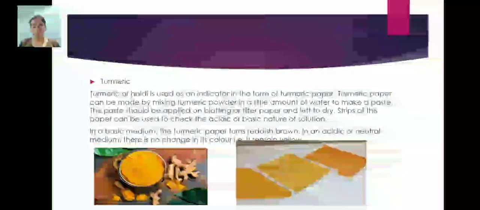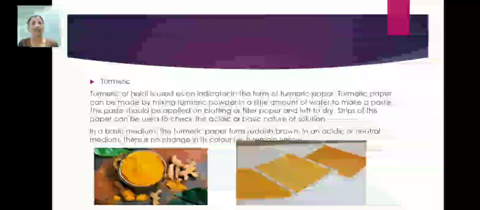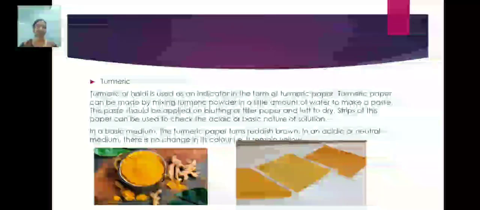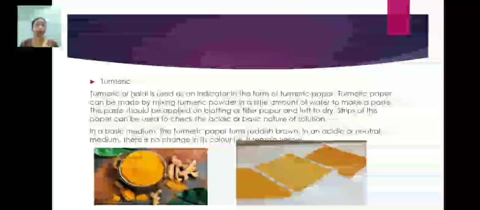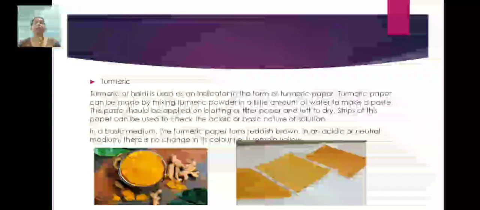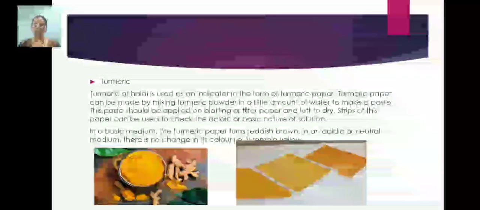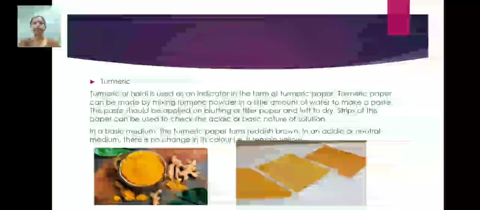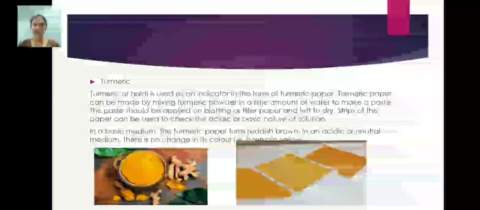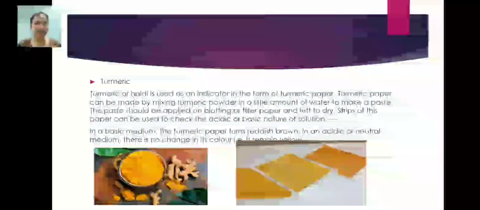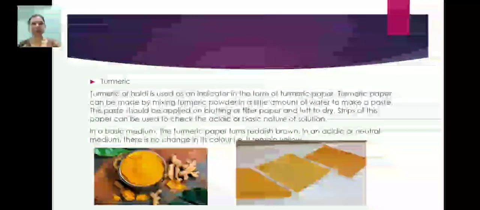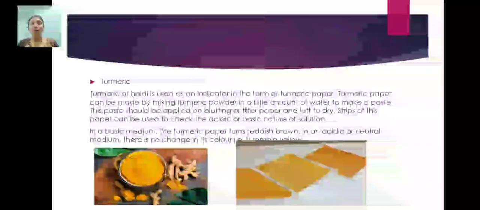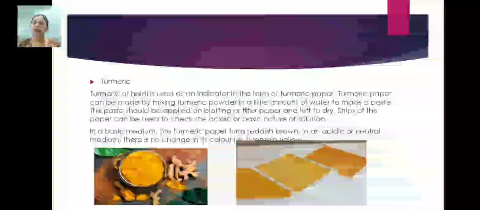Now we will move towards the next indicator, that is turmeric. What is meant by turmeric? Of course, haldi. Everyone knows about it. This turmeric has very high medicinal value. You should use it freely in your food, in your diet. Haldi wala doodh. Now we are facing the pandemic due to COVID-19, and all students might have the idea about this haldi wala doodh. If you drink haldi wala doodh, your immunity will boost up. So it has lots of medicinal value.